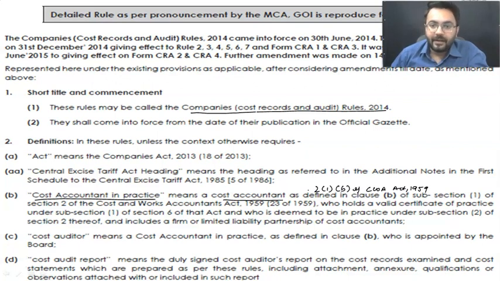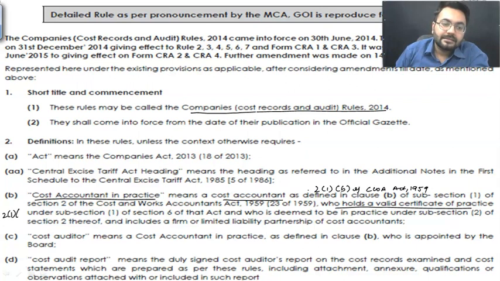There you become a member, and after that you hold a valid certificate of practice. A practice certificate is given generally under 2(1)(6) of the ICWA Act, that means the CWA Act 1959. This is a definition which you can learn.